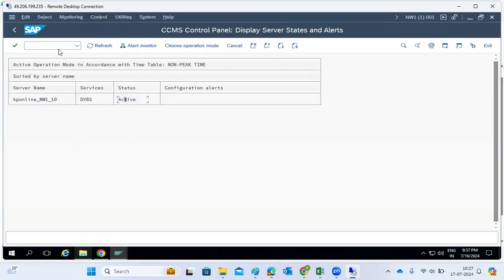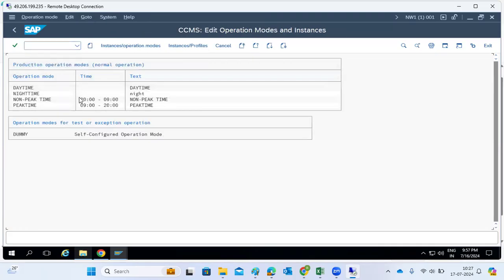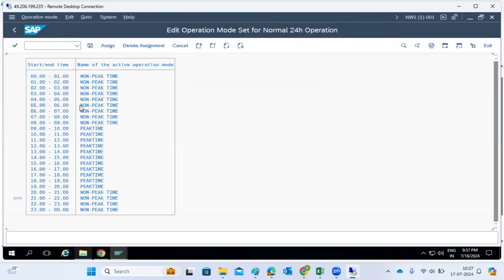But the actual work, we will do from RZ04 and SM63 for the timetable assignment. The timetable, we will do the assignment here, the timelines. So non-peak hours means, if it comes to 10 hours, you can remove it and give the non-peak hours, something like that we can also change here.